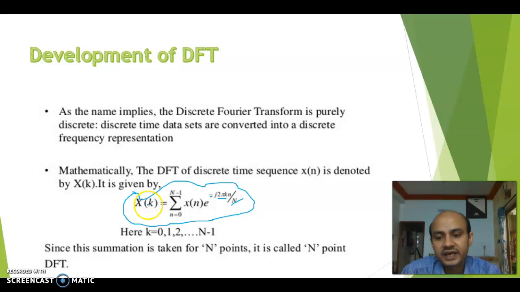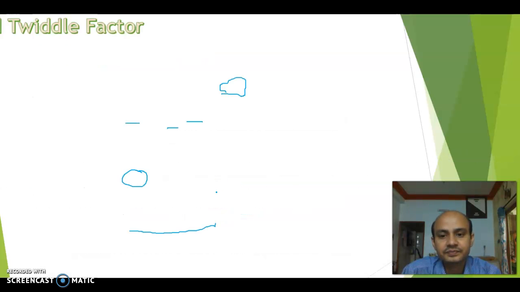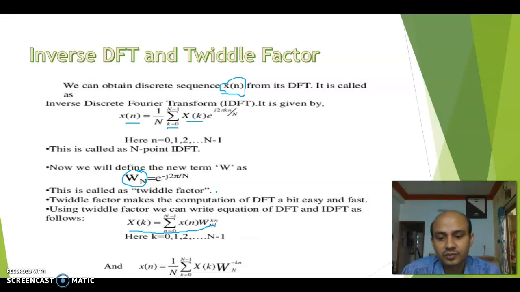So that will be X of k equal to the summation n equal to 0 to N minus 1 of x of n, not e to the power, but the twiddle factor W N superscript k n, which is given here in the twiddle factor formula, this one.